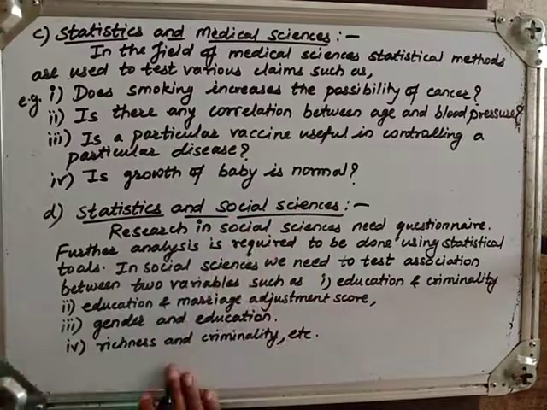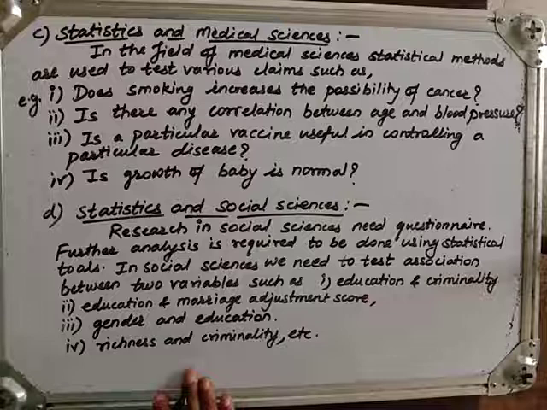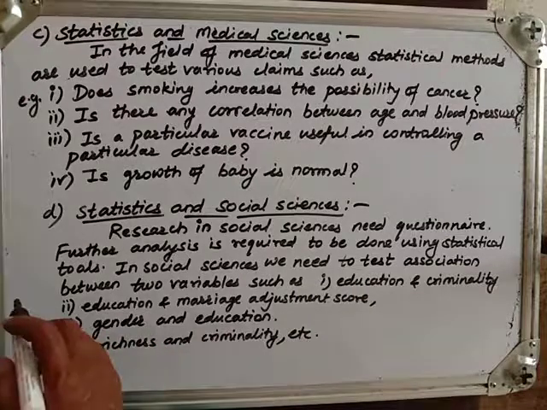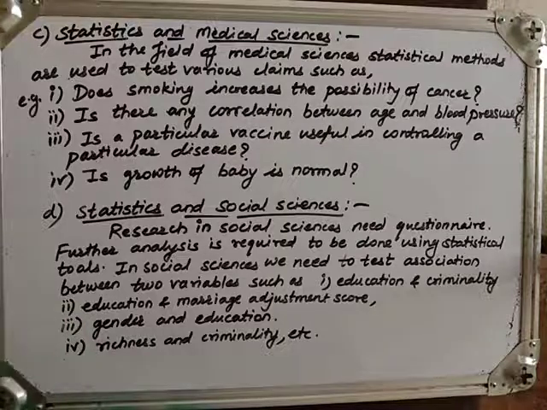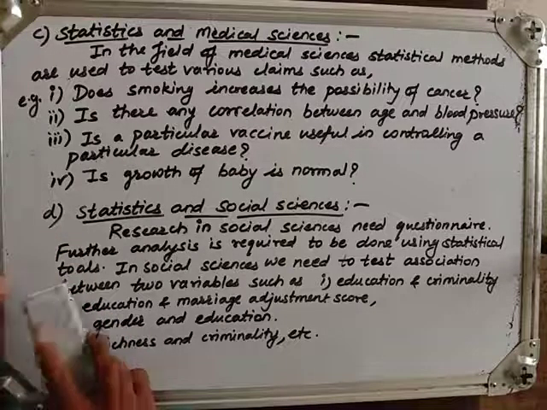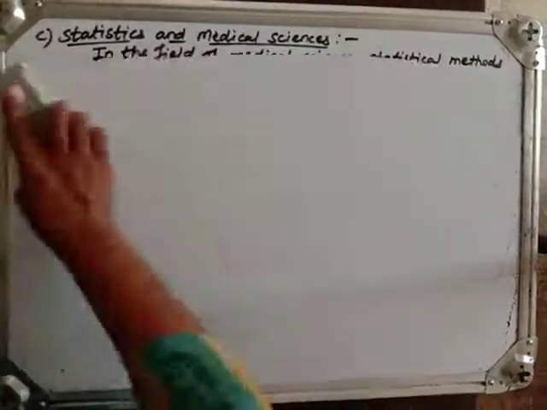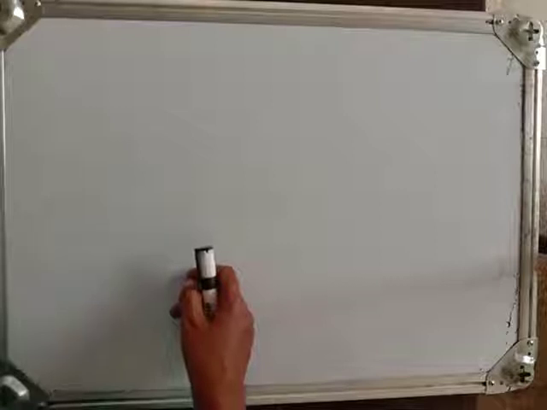Now we have discussed the scopes of statistics in education, in industry, in agriculture, in medical sciences, in social sciences. Also in government departments and all. So you can write for many departments the scope of statistics.